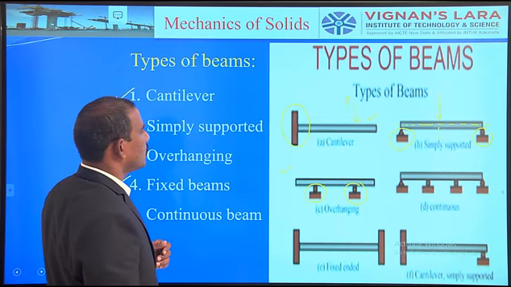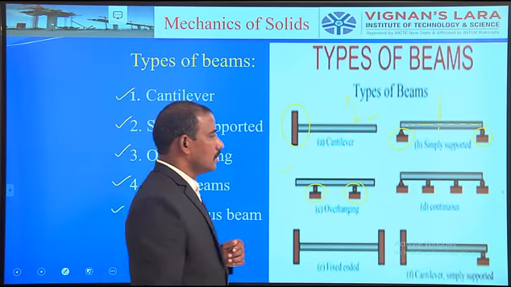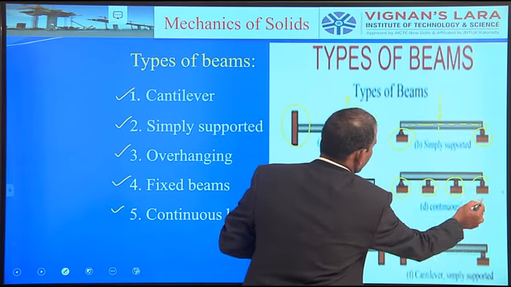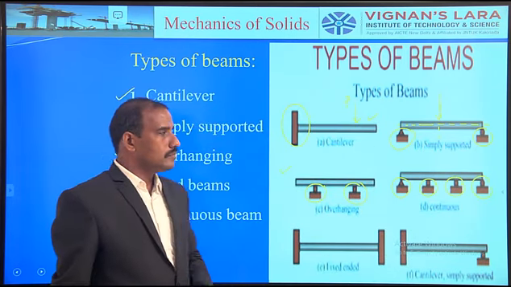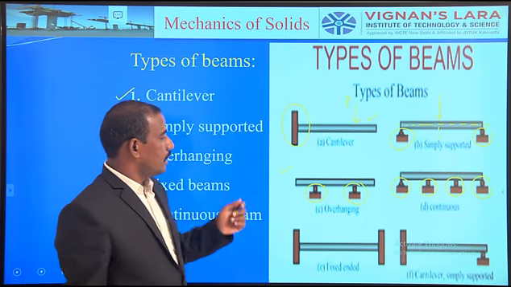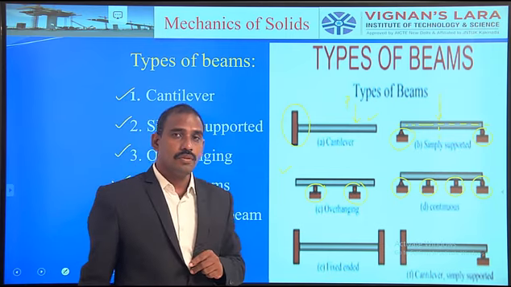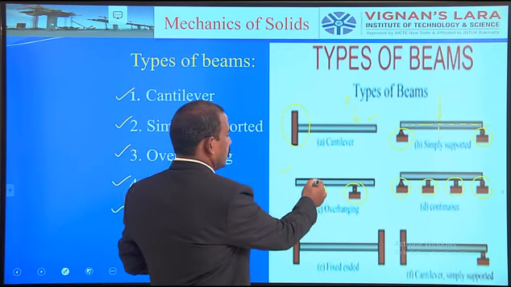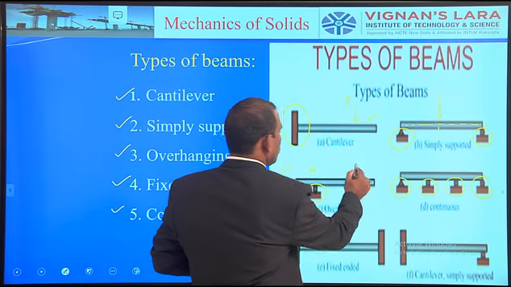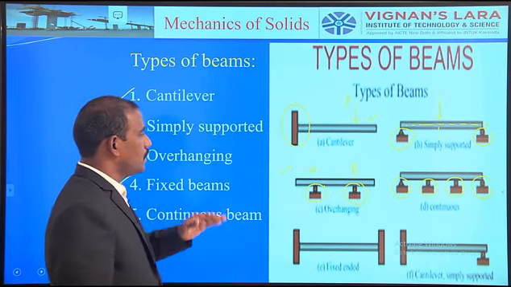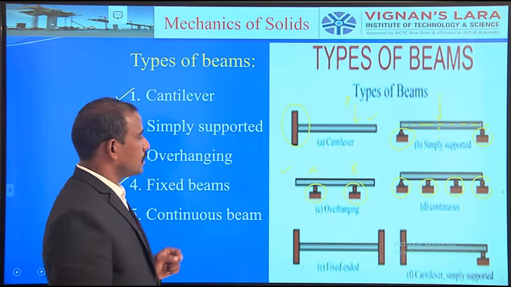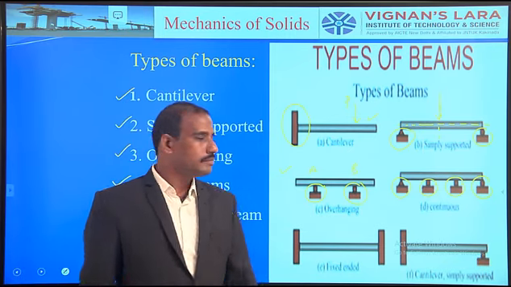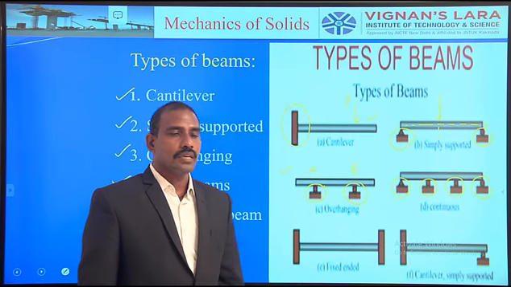Then go for the continuous beams. What about the continuous beams? If you observe, more supports are provided. In the simply supported beam, we have only two supports. Again in the overhanging beam, there are only two supports, but the end portions are extended, beyond end A and beyond end B. The member is extended on either side of the supports, but the supports are only two. But in the case of continuous beams, the supports are more than two.